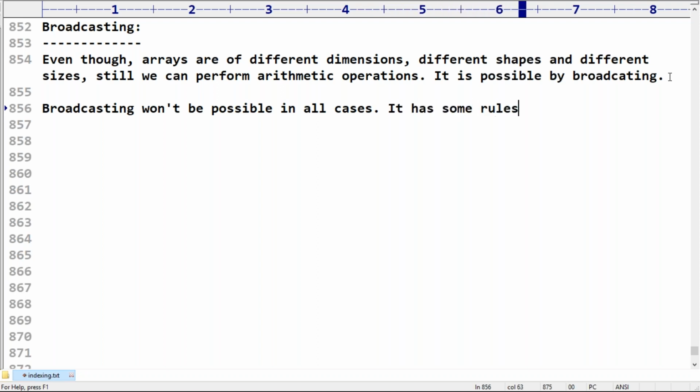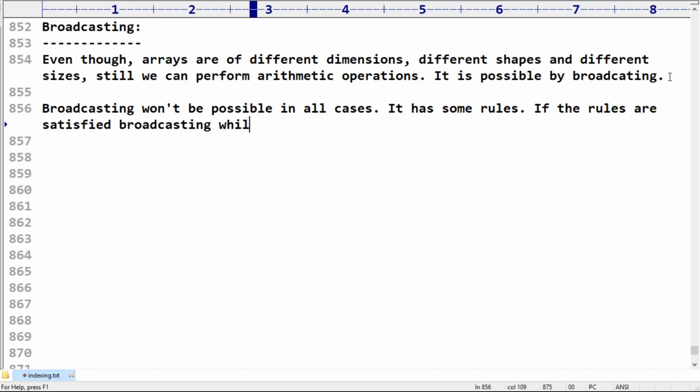If the rules are satisfied, NumPy broadcasting will be performed internally while performing arithmetic operations.